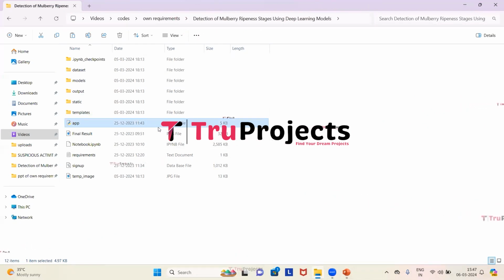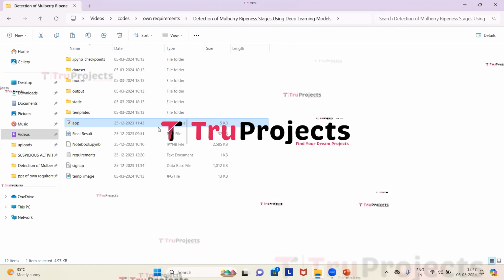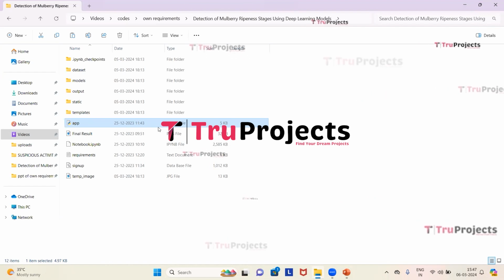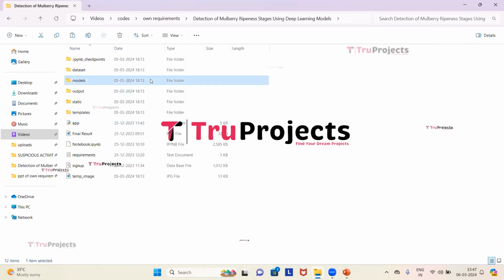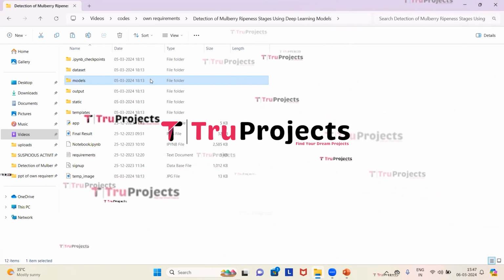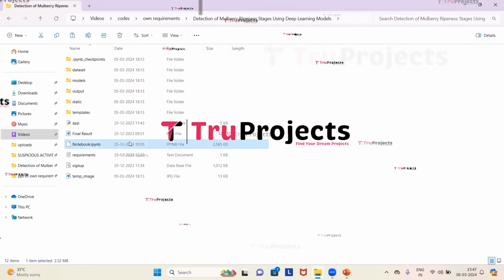This is the app.py file. This .py file contains the information related to the front-end logic. It includes code written in Python that handles server-side operations such as processing user requests, interacting with the database, and generating dynamic content to be rendered in HTML templates. This is the model folder, in which we have algorithm information that will be loaded into the project code during runtime.